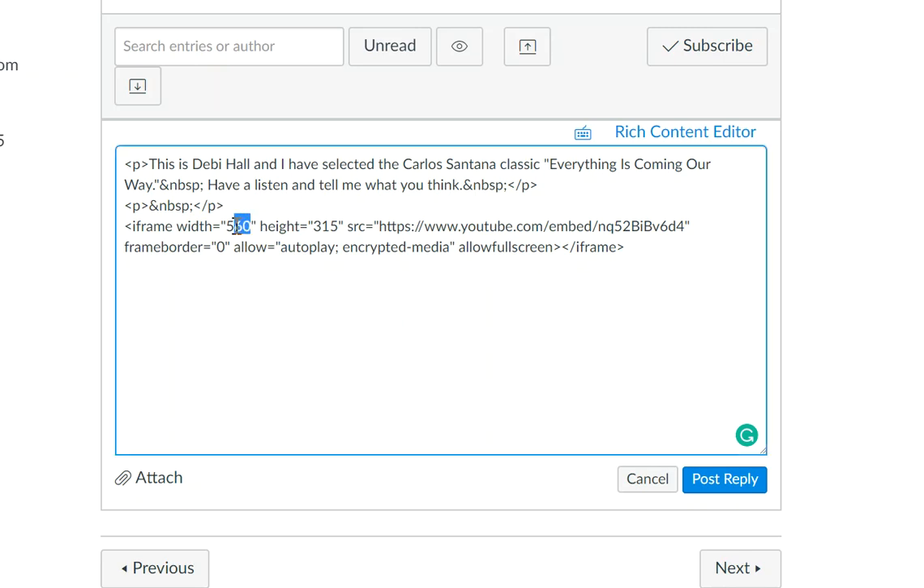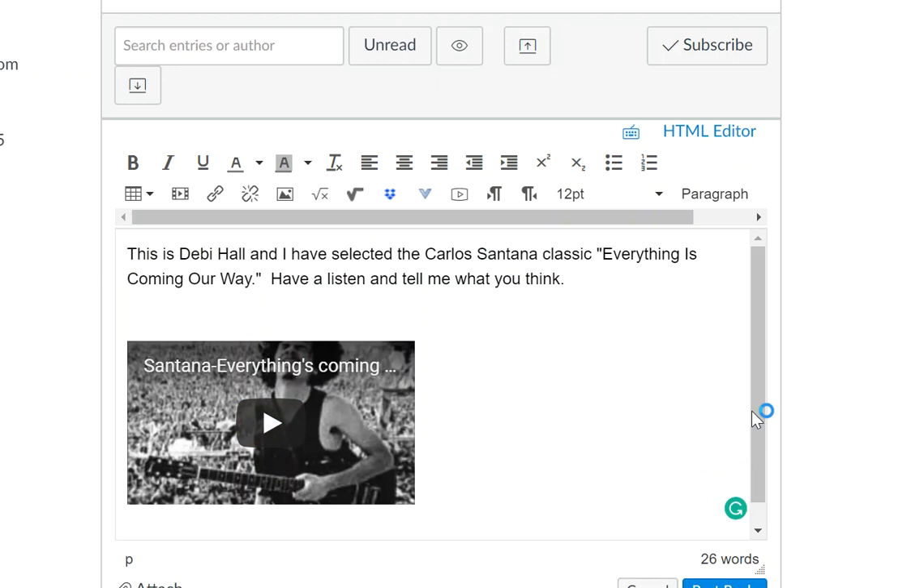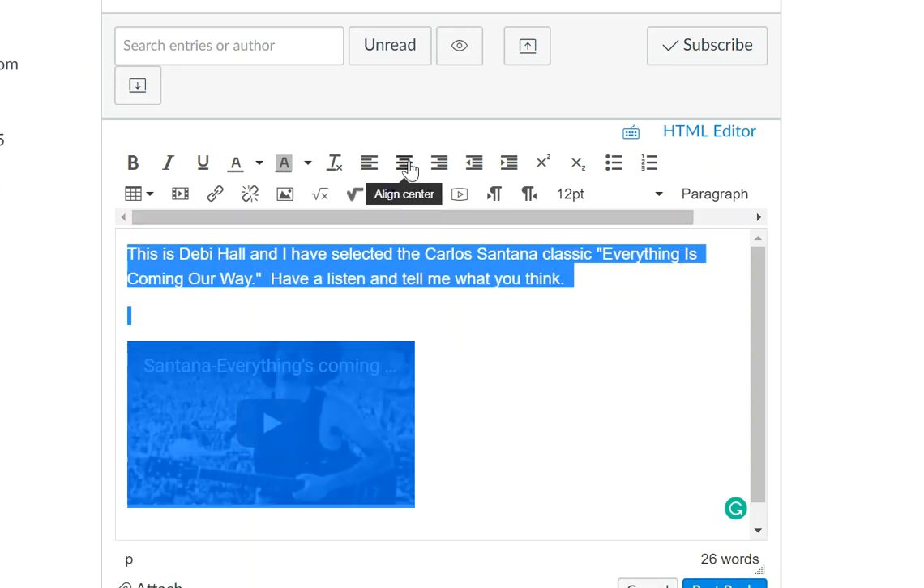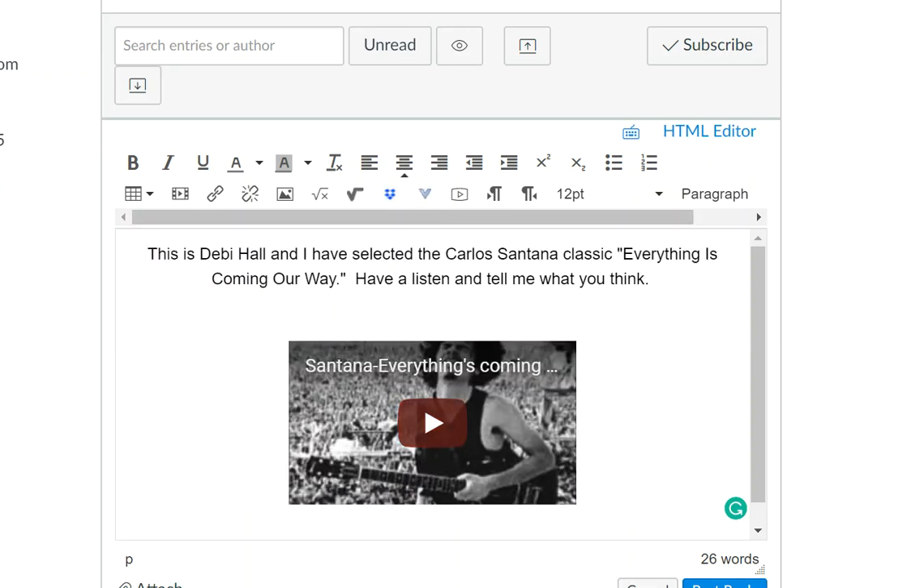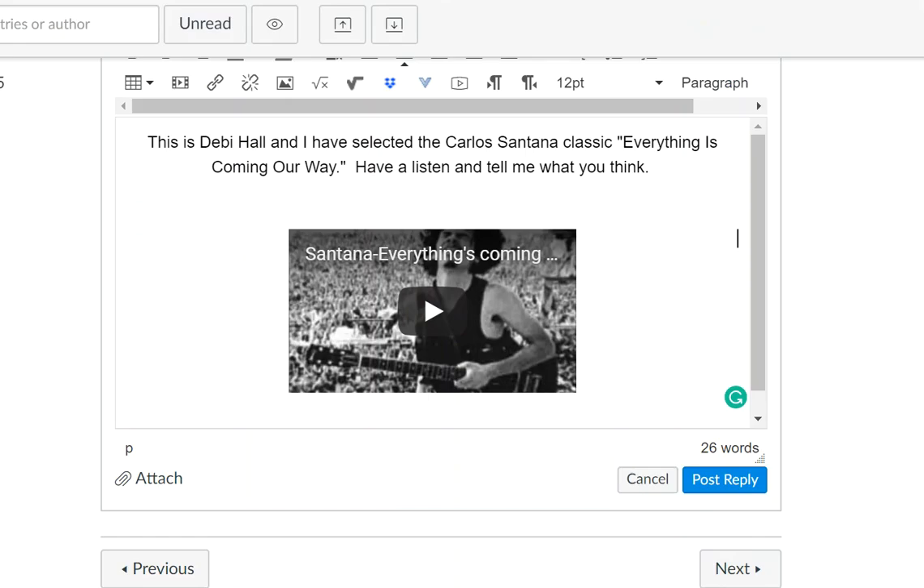So I'm just going to change this to 280 and I'm going to change this to 158. Click the Rich Content Editor and there it is. And it's all on the page. It's not centered, so I might get excited and do that. And I would do that by highlighting everything, clicking the center. Now I think it's pretty. Okay, now as soon as I'm through with that, I just post reply and I'm done.